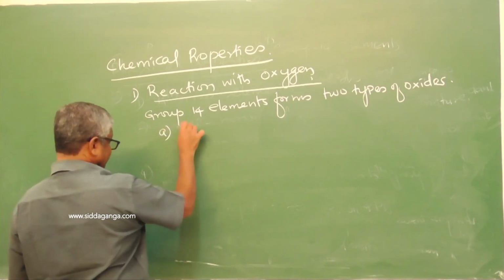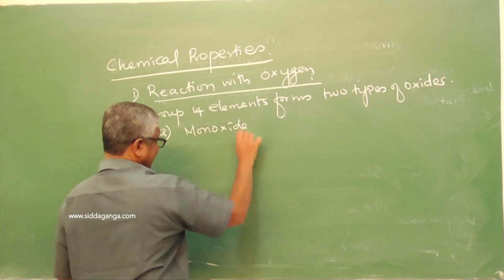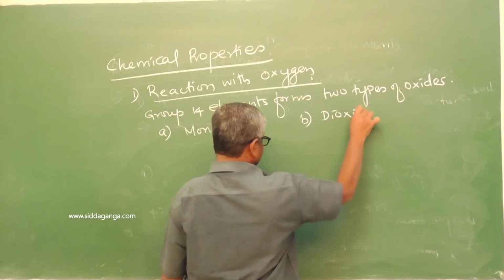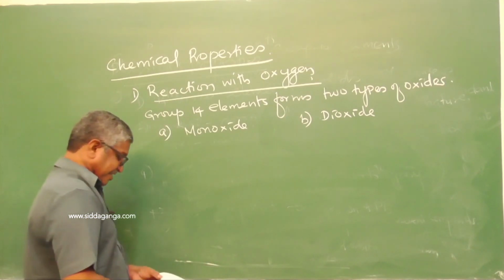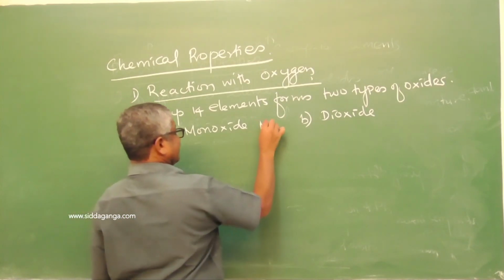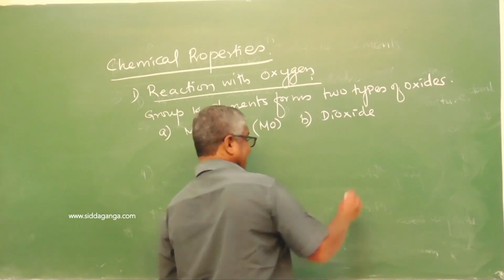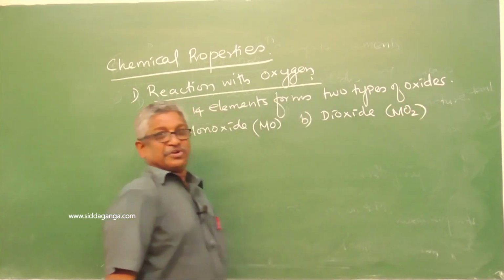They are monoxide and dioxide. Group 14 elements form monoxide and dioxide. Monoxide has the formula MO, and dioxide has the formula MO2.